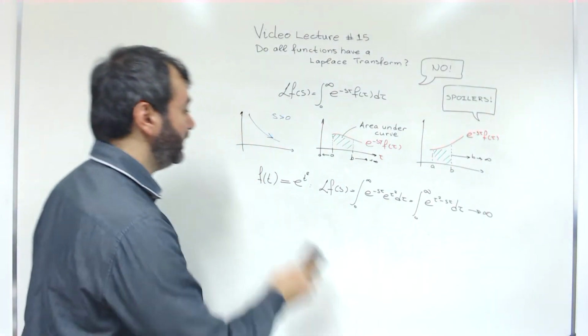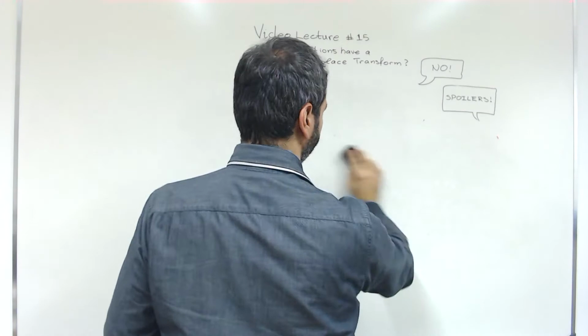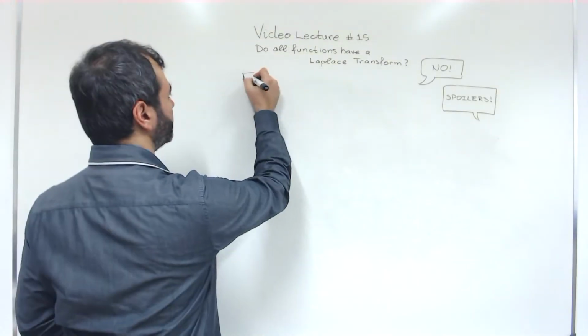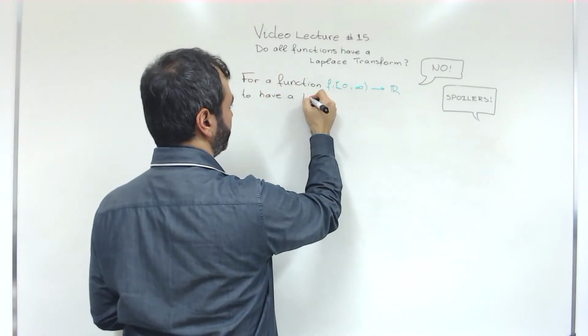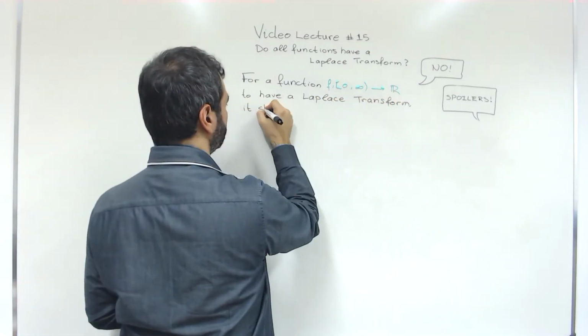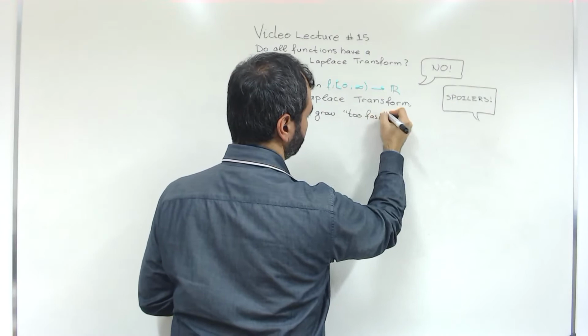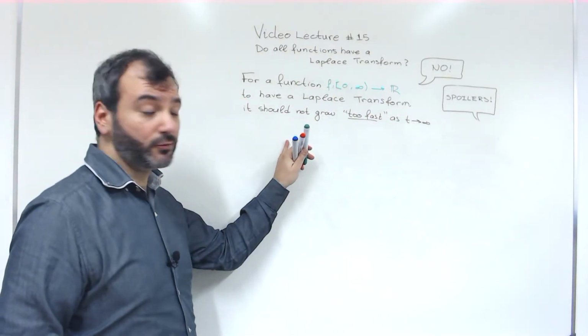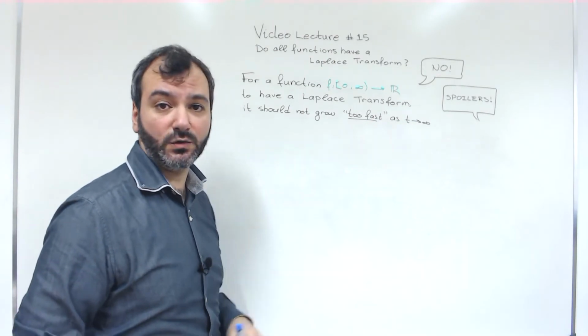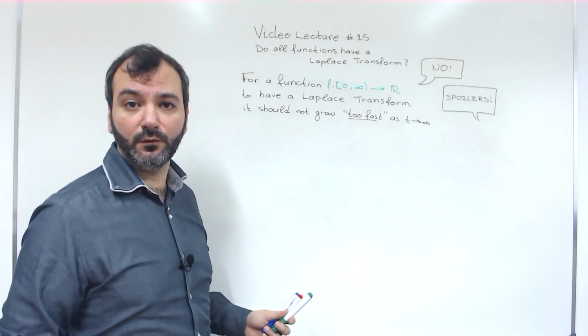And let's write it down. So the function shouldn't grow too fast as t goes to infinity. What is too fast?